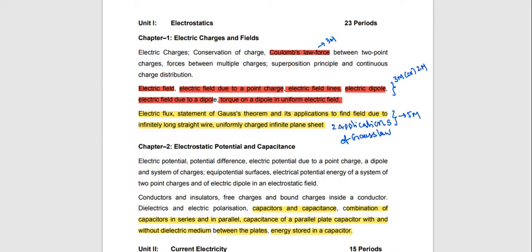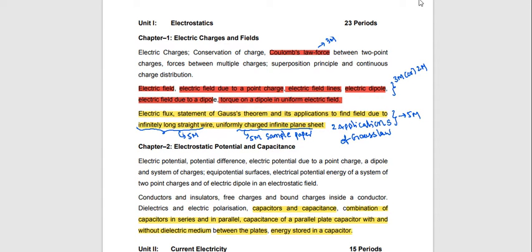Even in the sample paper, they gave this application. This time in the sample paper they gave this application, the uniformly charged plane sheet. This is the long answer question in the sample paper, 5 marks. Previously also they gave this long answer question only. This is one more long answer question: you practice the Gauss law statement and proof also. Either a problem or a 5 marks question they will ask directly.